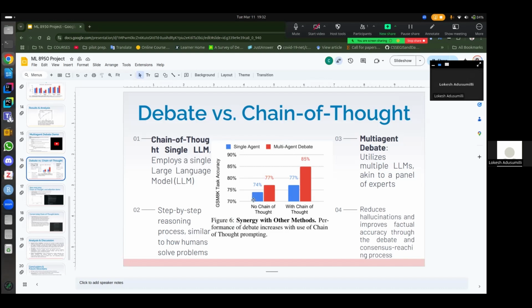As we could see, the performance had substantially increased when the chain of thought is integrated into the models. The accuracy is computed over the GSM8K dataset, which is a verbal middle school problem dataset.